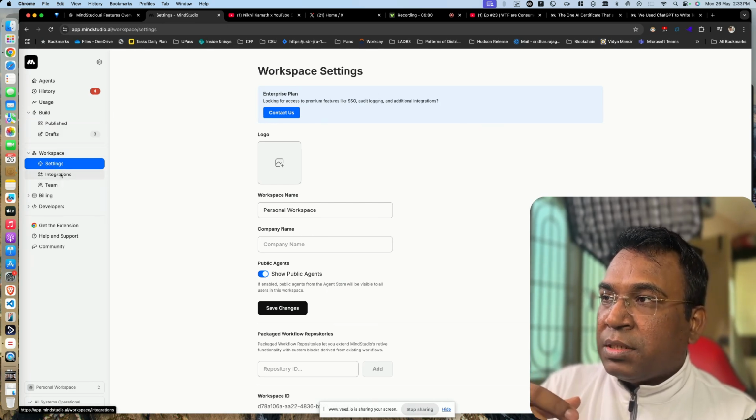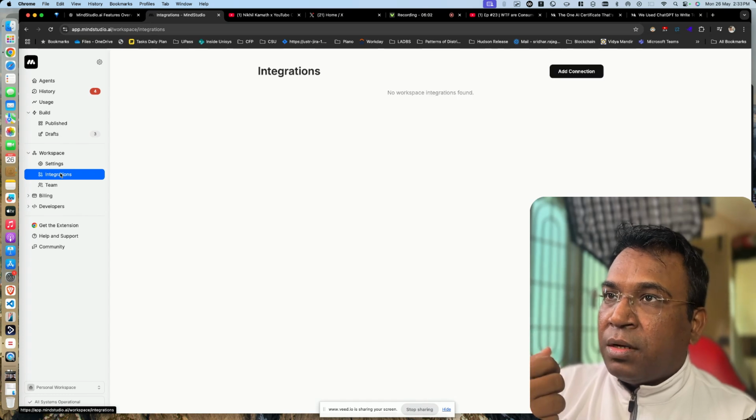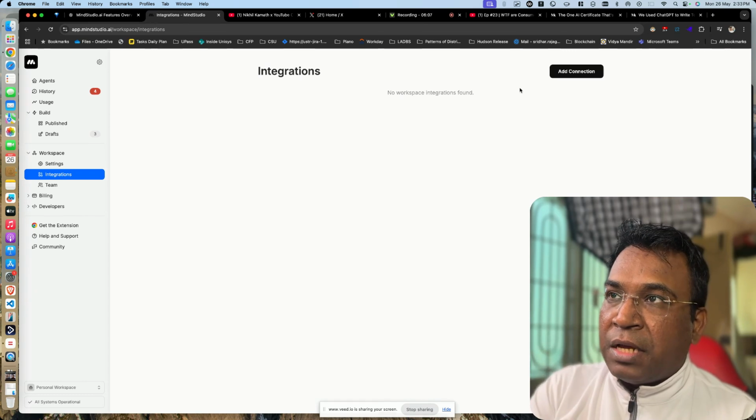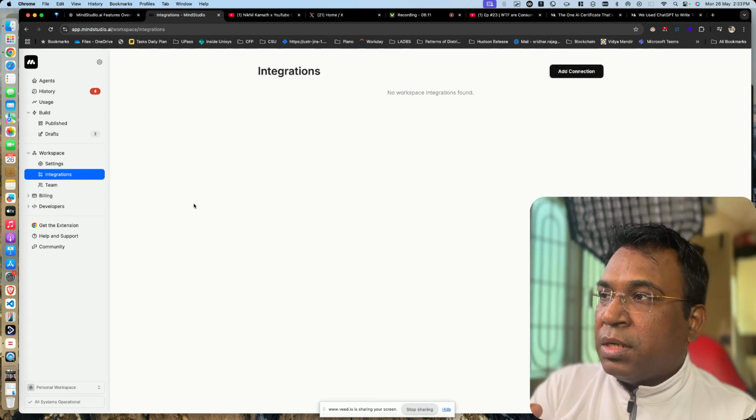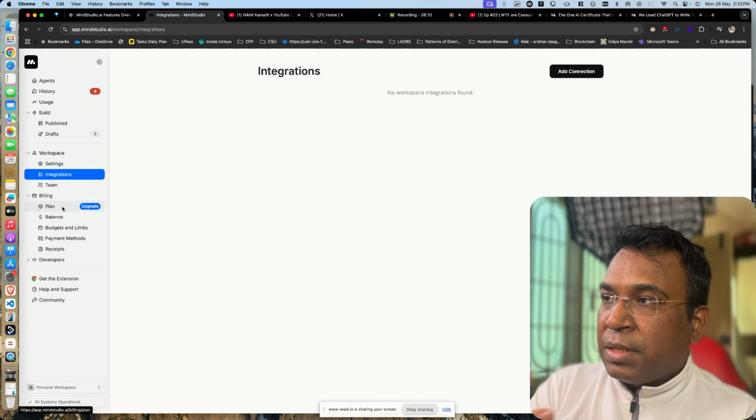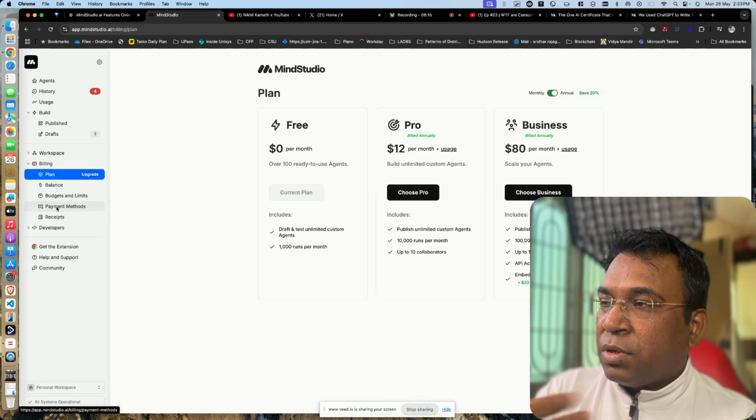You have settings and integrations. I can add a connection, and if one of my friends has his set of tools, I can integrate those also. I can go to billing to see the different plans.